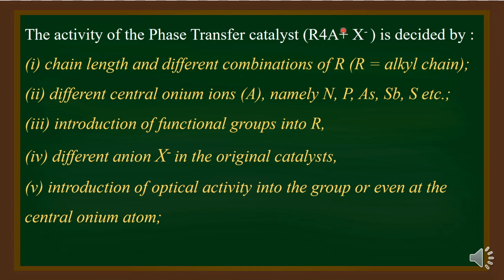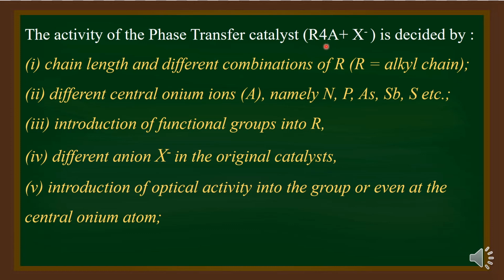The A plus, the central atom, in quaternary ammonium ion is nitrogen, and there are other phase transfer catalysts where the central atom is different, like phosphorus, arsenic, antimony or sulfur. So even the nature of the central atom that is present here is deciding the catalytic property of this molecule. And then the introduction of some functional groups into this group R is another important factor that is deciding the catalytic activity of the phase transfer catalyst.